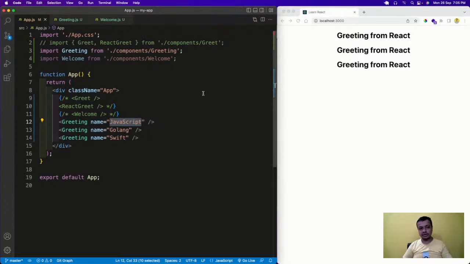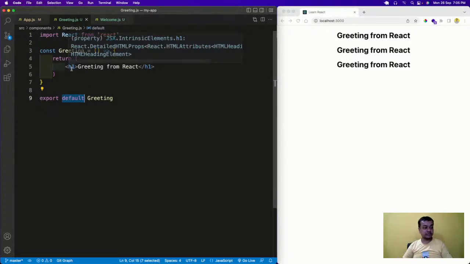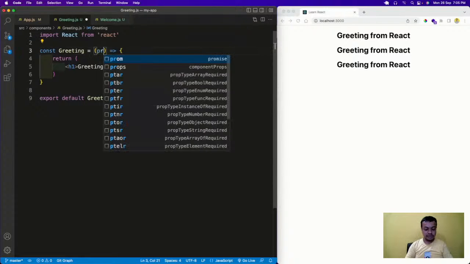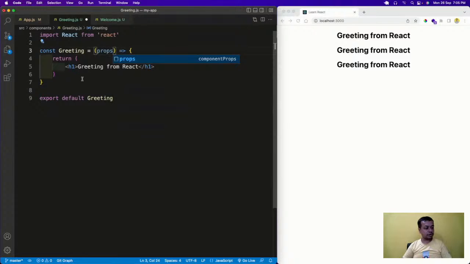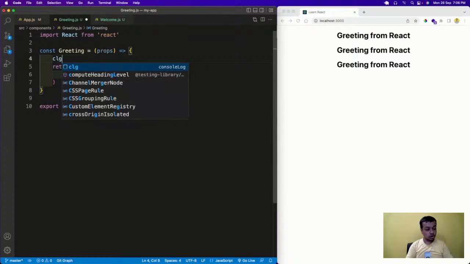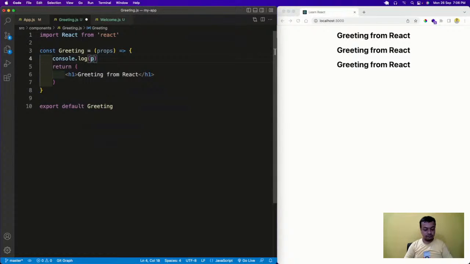Now, how do I receive it? It is not that easy like you pass it and receive it. There is a keyword through which we will receive the data, and that keyword is known as props. Props. It's known as props. Okay, so that is there. Now, props we have written. Now let me also show something. We can use console log here. Console log of props I will use.